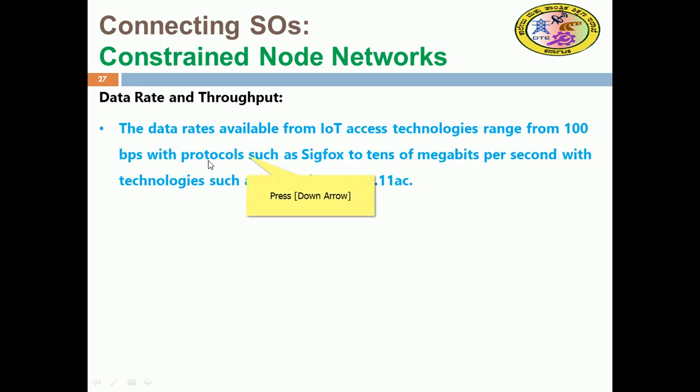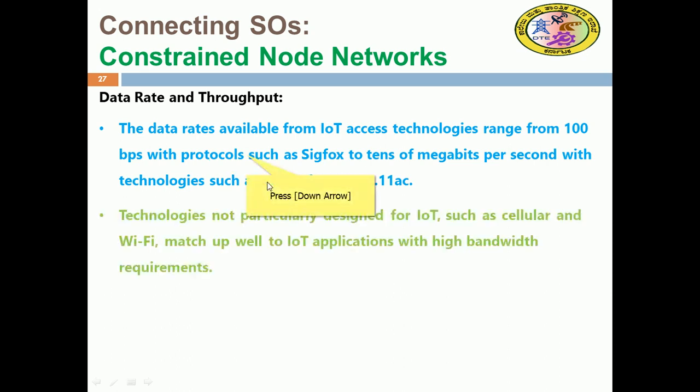So data rates from IoT technology range from 100 bits per second with protocols such as Sigfox to tens of megabits per second with technologies such as LTE and most of our today's mobile devices. LTE and IEEE 802.11ac are protocols that are going to be exercised for most of that data rate and throughput. Technologies not particularly designed for IoT, such as cellular and Wi-Fi, match up well with IoT applications with a high bandwidth requirement.